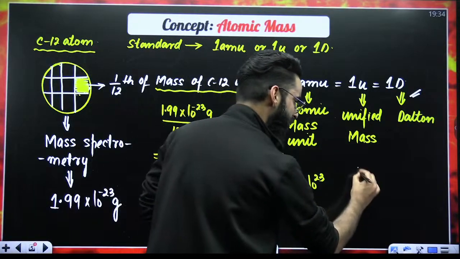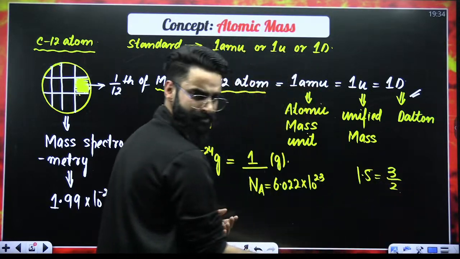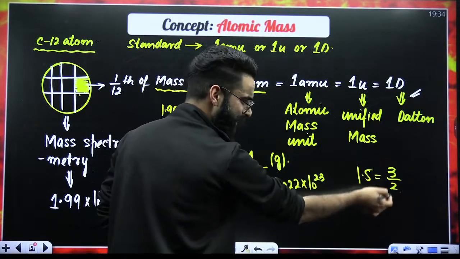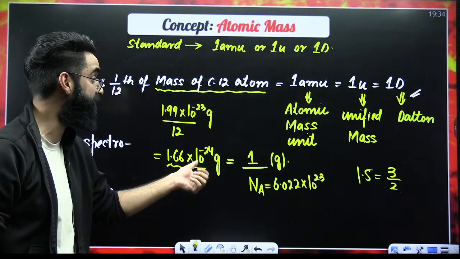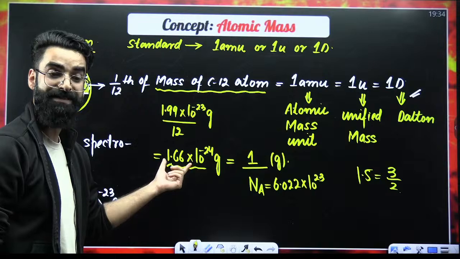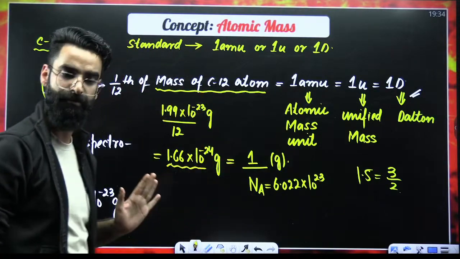For example, 1.5 can be written as 3 by 2. One and the same thing. In a similar way, this particular term, 1.66 into 10 raised to the power minus 24 grams, can be written as 1 divided by Avogadro's number.